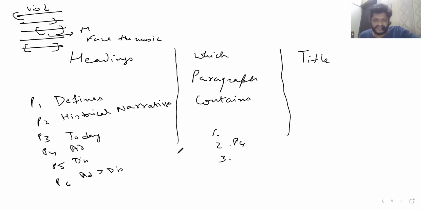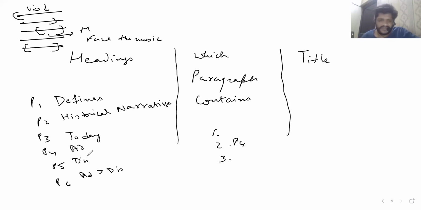But if I say the heading of this paragraph is that females get a new lease on life, that is wrong. Why? Because in general the paragraph deals with the advantages, all the advantages, and what I have stated is one of the advantages. So one of the advantages cannot be a title to the complete set. So that is why here the answer is right.